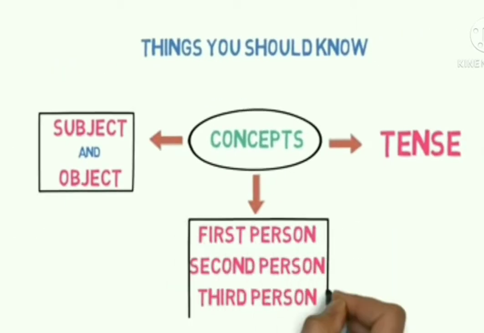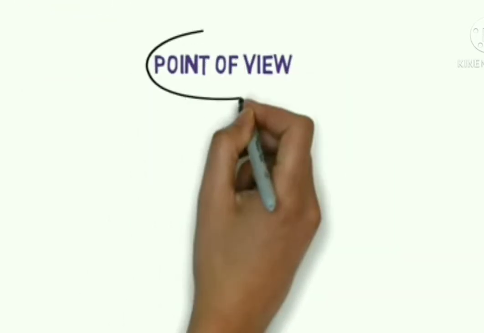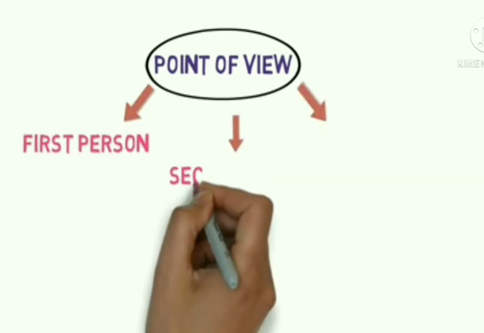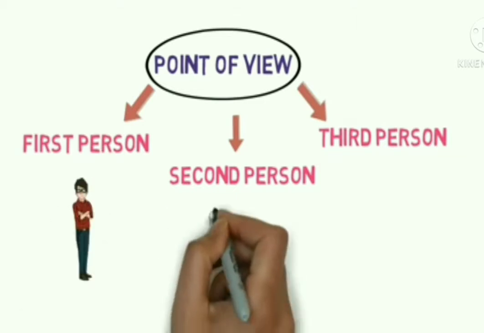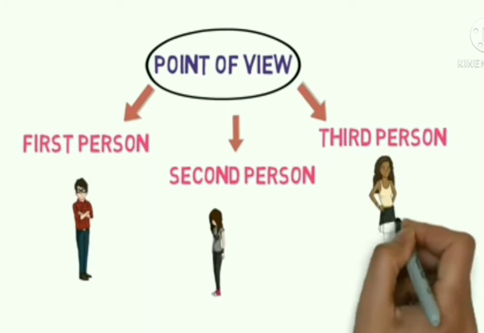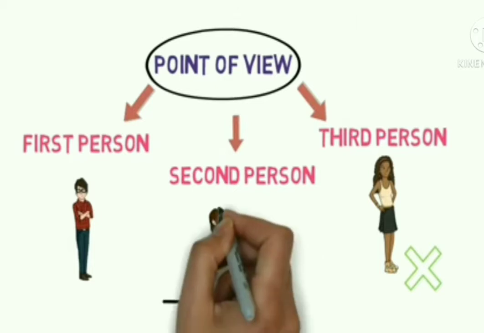Now let's understand what is first person, second person and third person. Let's understand it with the point of view. In English, there are three points of view: first person, second person, and third person. Now let's understand each with an example. Ravi and Isha are in the room and Ravi is telling Isha about Nikita, who is not present in the room.